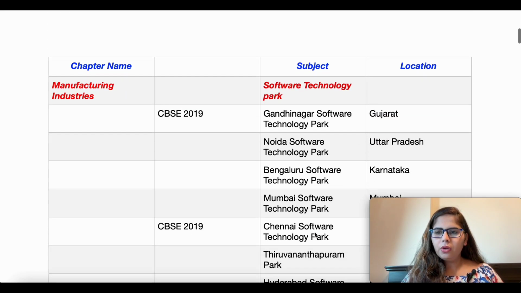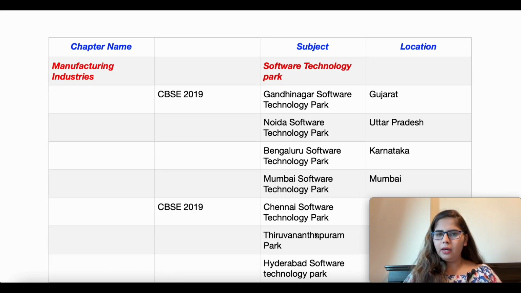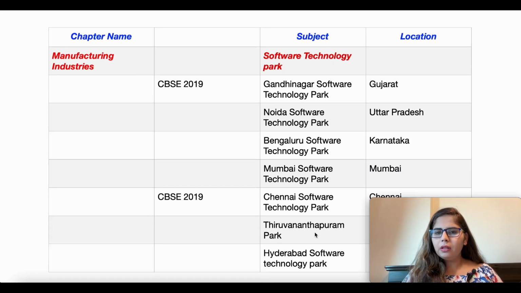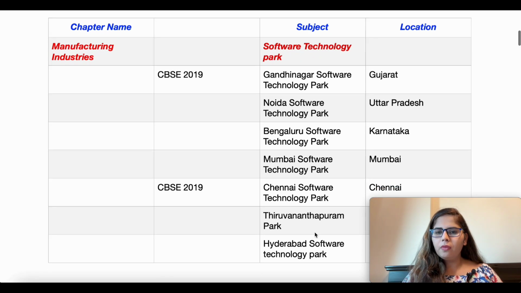The next chapter we have is Manufacturing Industries. In this, first we will see the Software Technology Parks. First we have the Gandhinagar Software Technology Park, which is located in Gujarat. The question may be asked in the map: they highlight the Gandhinagar Software Technology Park and ask where it is located. Then you have to mention Gujarat there.